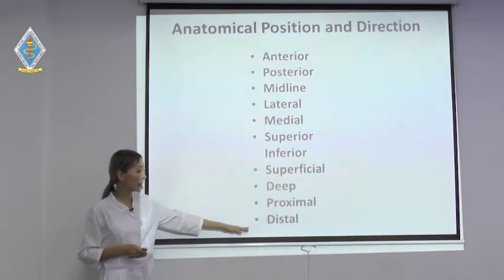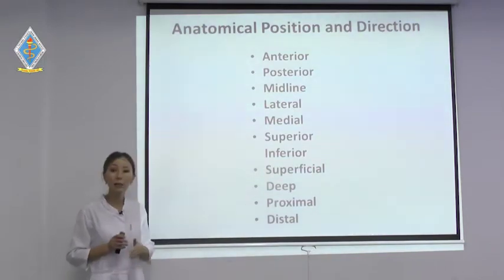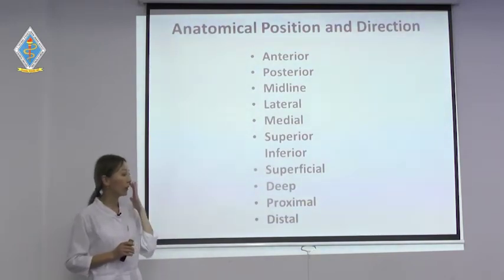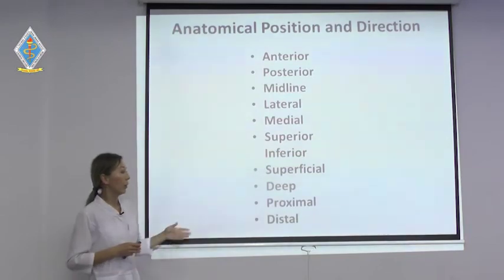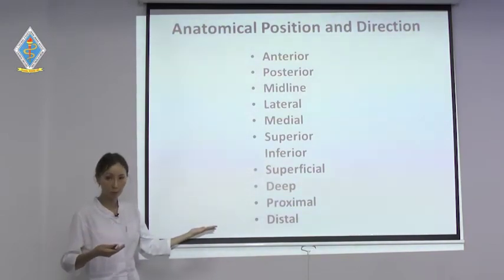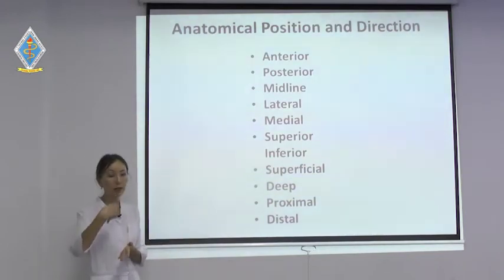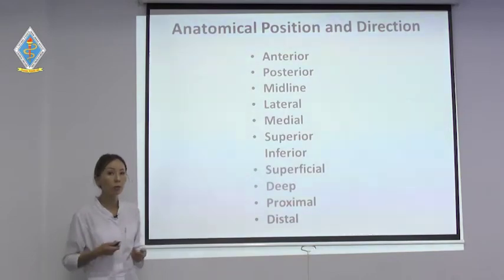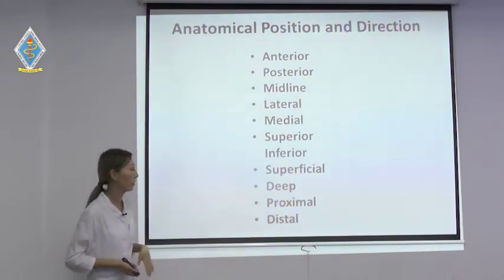Proximal and distal. Proximal means near. Proximal means near to the body, or near to one structure. For example, the thoracic cavity is proximal to the abdominal cavity, because after the thoracic cavity comes the abdominal cavity below. Or you can use the term like this: the knees are proximal to the tarsals, meaning they are near.